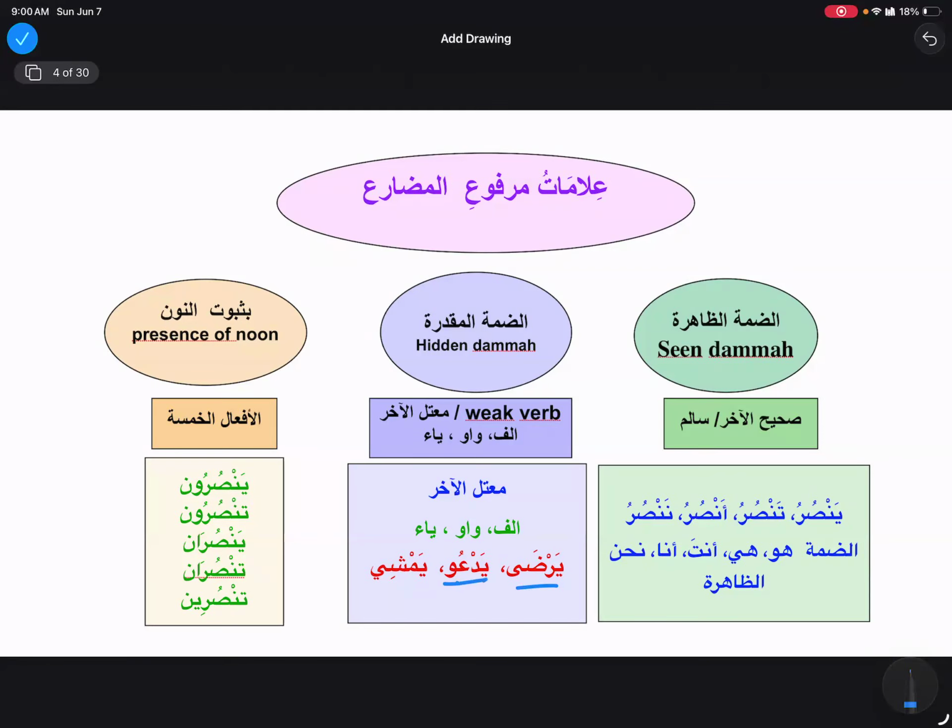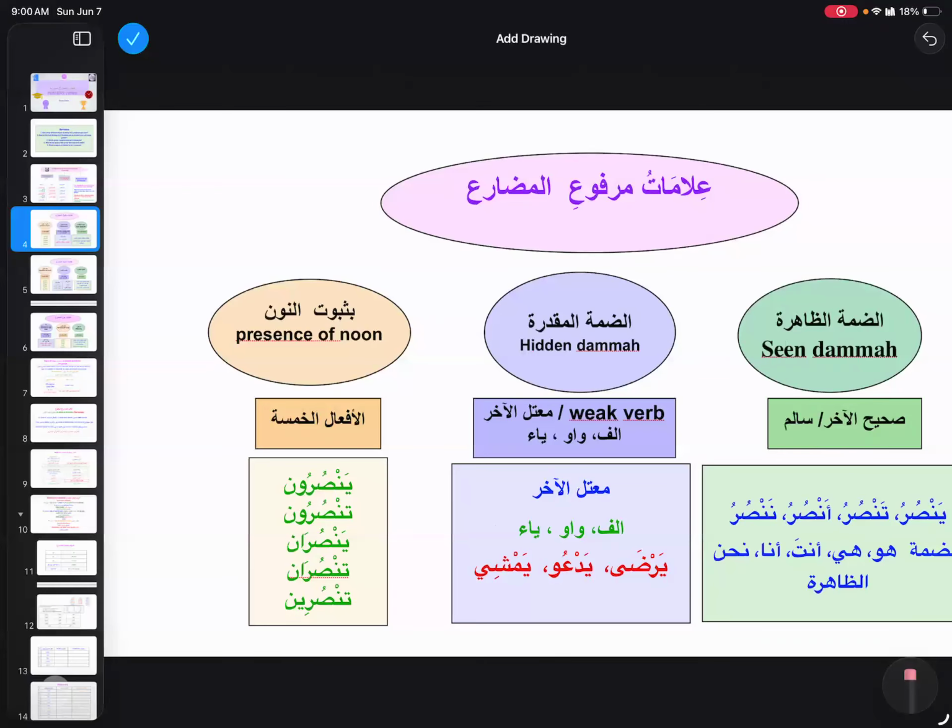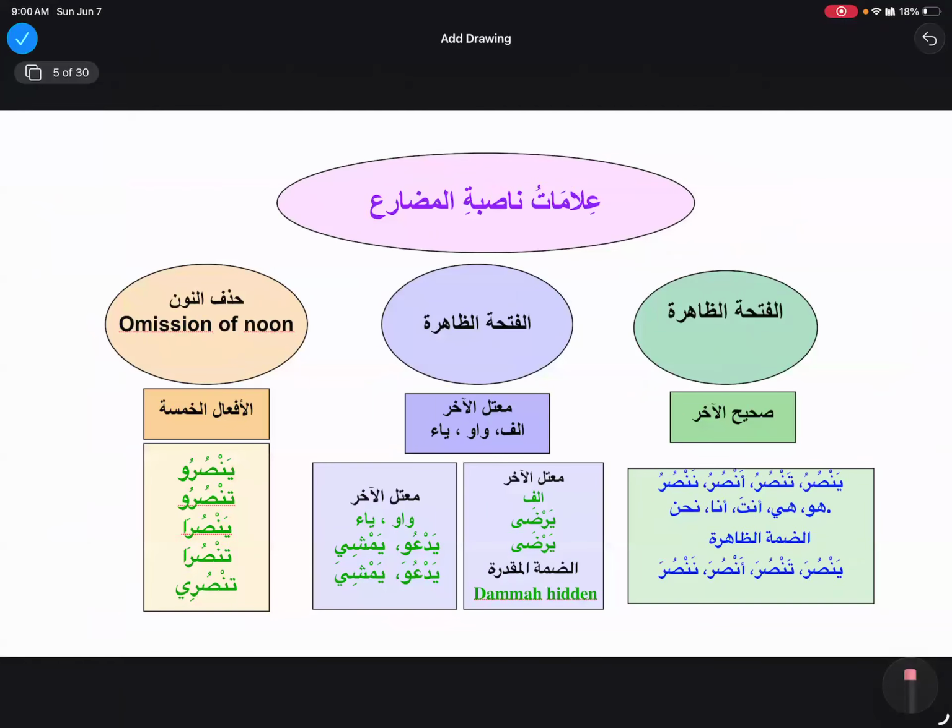Same in da'a yad'u. So da'a yad'u, yad'uwani, yad'una. Masha yamshi, yamshiyani, and yamshawna. So no problem, right? The only problem is the first group. So that was our fi'l mudari'a.